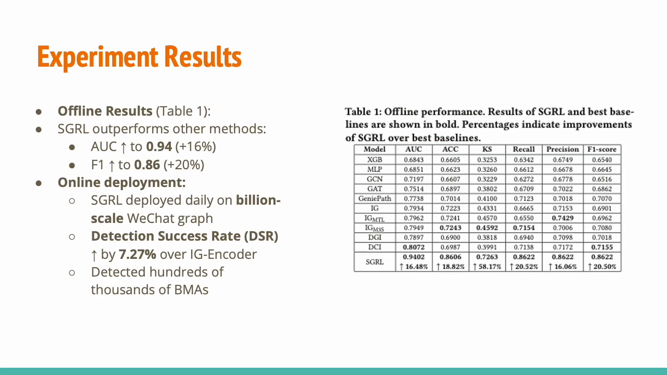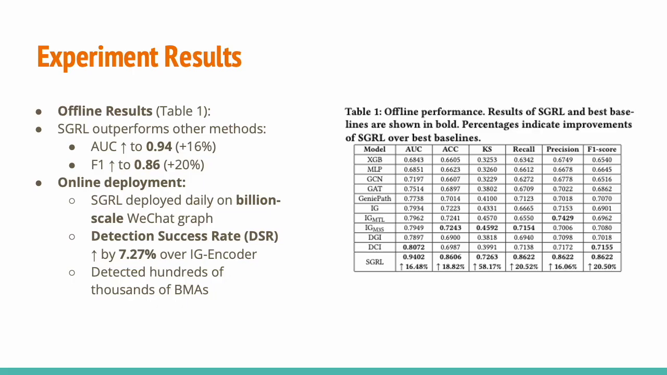So here are the experiment results. The SGRL is found to outperform other methods. So in an offline experiment on a million scale WeChat graph with 100,000 labeled nodes, it achieved a score which outperforms the strong baselines like GCN, GAT, and Deep Graph Infomax by significant margins, up to 20% in F1 score. And SGRL was also deployed in a real-world WeChat environment.